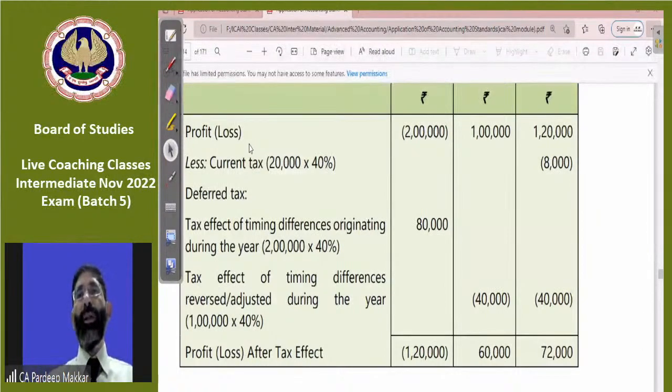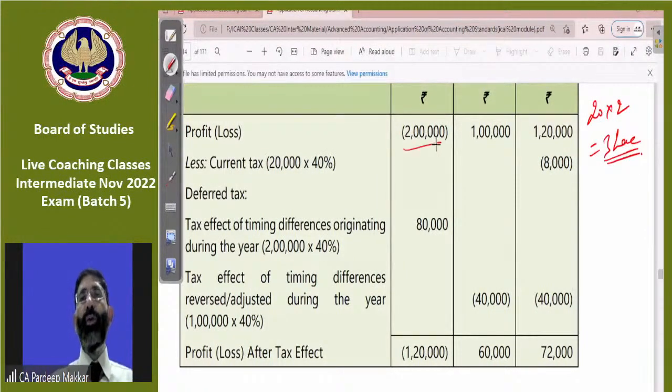If you assume that the profit in 2012 is 3 lakh, in that case this 2 lakh loss will be adjusted out of 3 lakh in the first year only. You need not adjust it in the second year also. So that is a concept which will be used. Means this is a maximum period, not the minimum period.